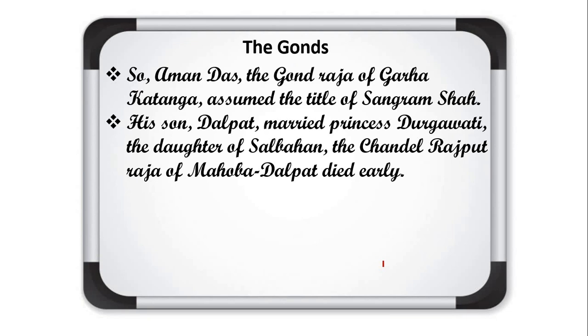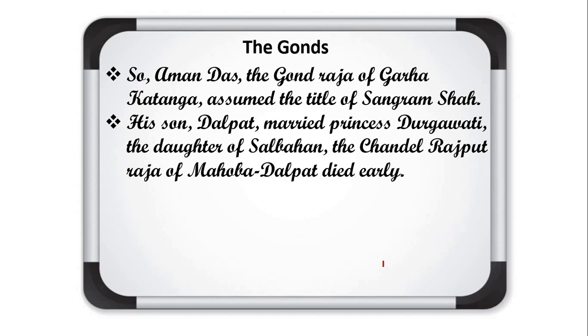It means that to show his power, this Sangram Shah, chief of the Gonds, allowed his son Dalpat to marry into a Rajput family. She was Durgavati, the daughter of a Chandel Rajput, and the name of that person was Salban. Okay, and he was the Raja of Mohoba.